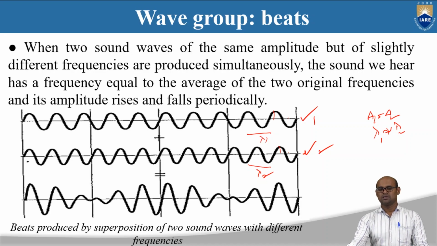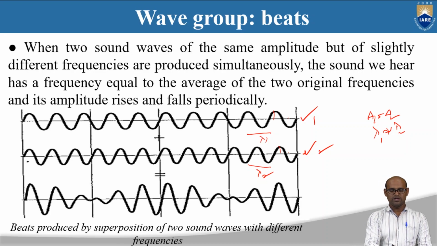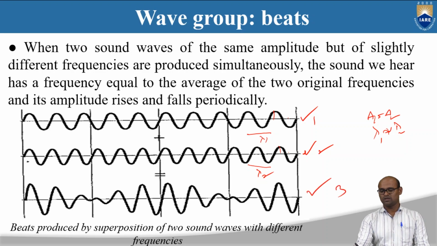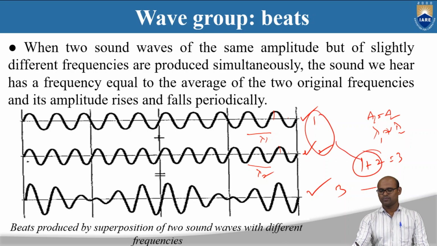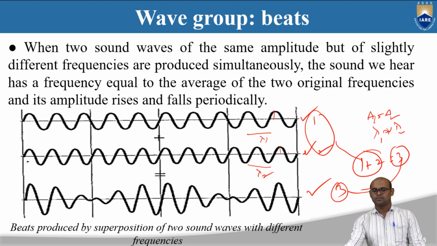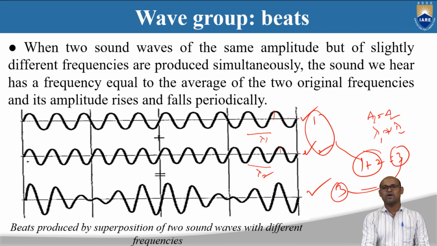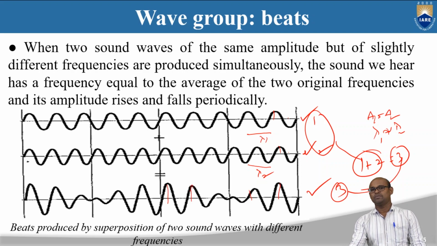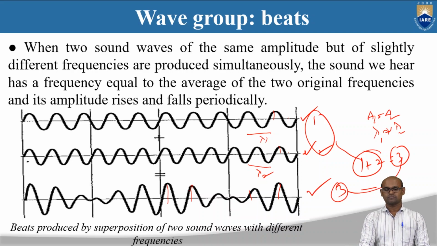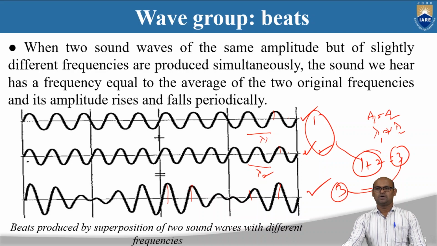Even though these two waves have the same amplitude but different wavelengths, we find that the resultant wave, the third one, which is 1 plus 2, does not have a constant amplitude. The amplitude here is different from here, everywhere the amplitude is different, and that is why we say that matter waves cannot be represented by harmonic waves that have constant amplitude and constant wavelength.